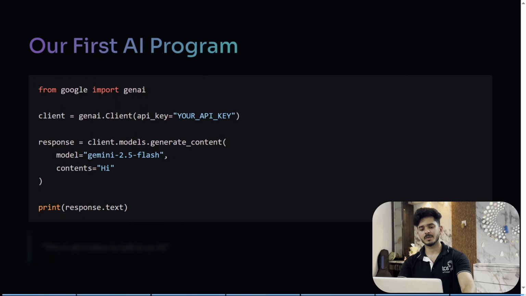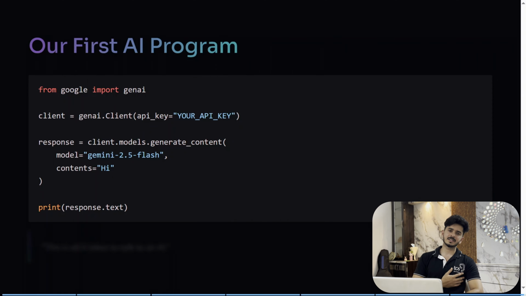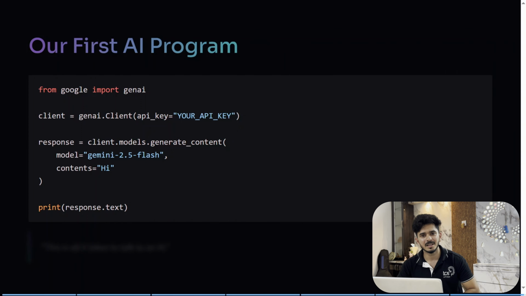Don't worry if you're not able to understand it, I get it. In the next chapter, we will be breaking down every line of code you see here in detail so that you can get a clear understanding. Don't worry. Stay tuned. See you in the next chapter.